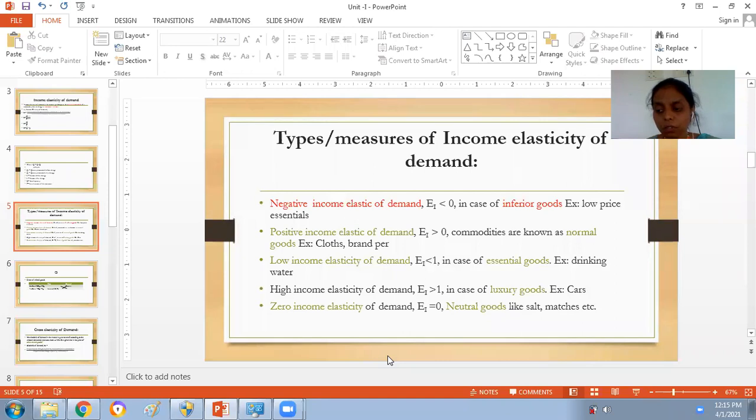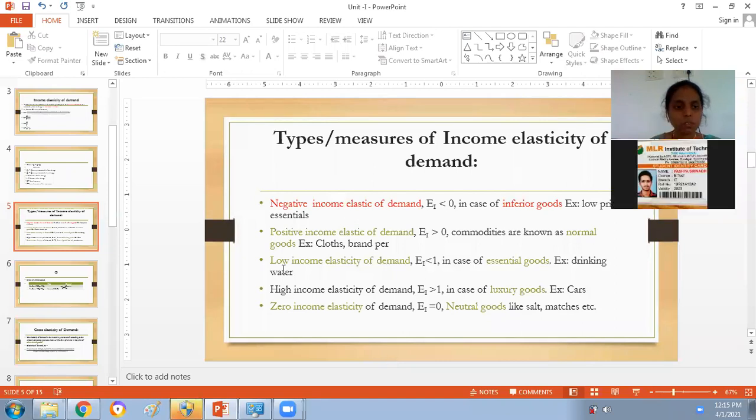Negative means negative relation. Basically, negative says that if one increases, the other one decreases. Positively related means one will move in one direction, and the other one will also move in the same direction. Then we will call that a positive relation.